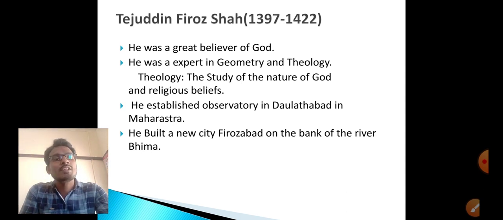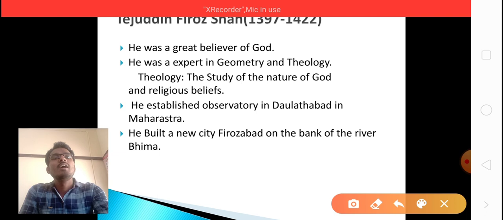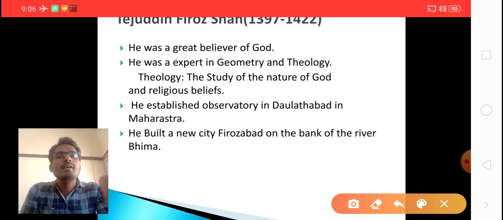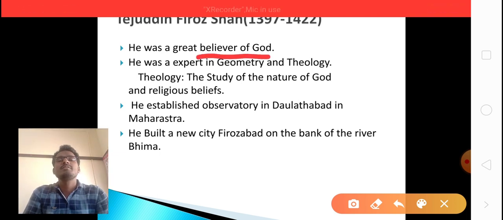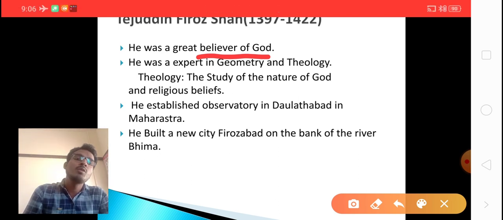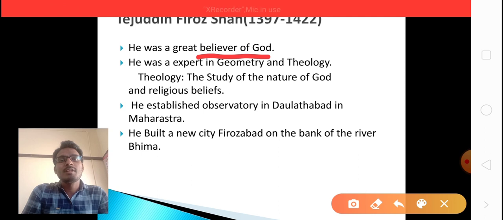First of all, he was a great believer of God. Those were Islamic kings. They respected the Quran very well, and they followed the principles of the Quran. At the same time, they had religious tolerance towards other religions also.